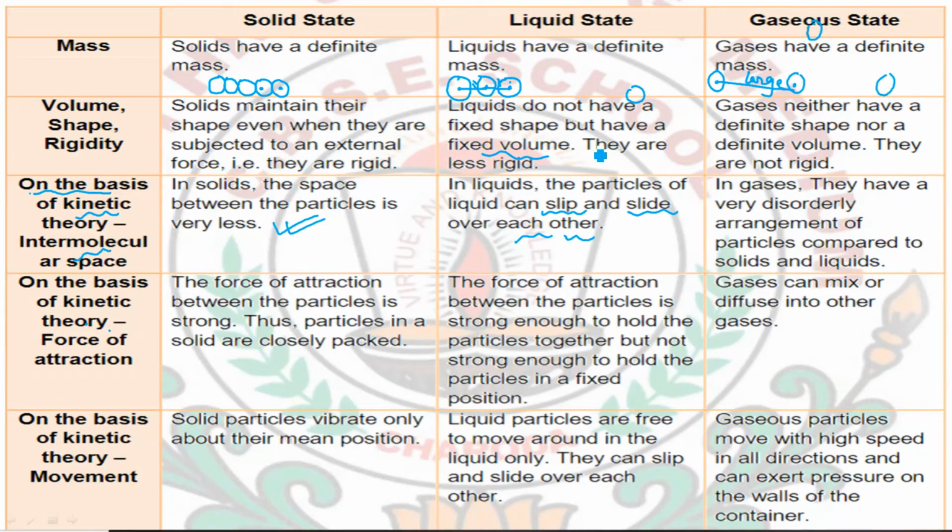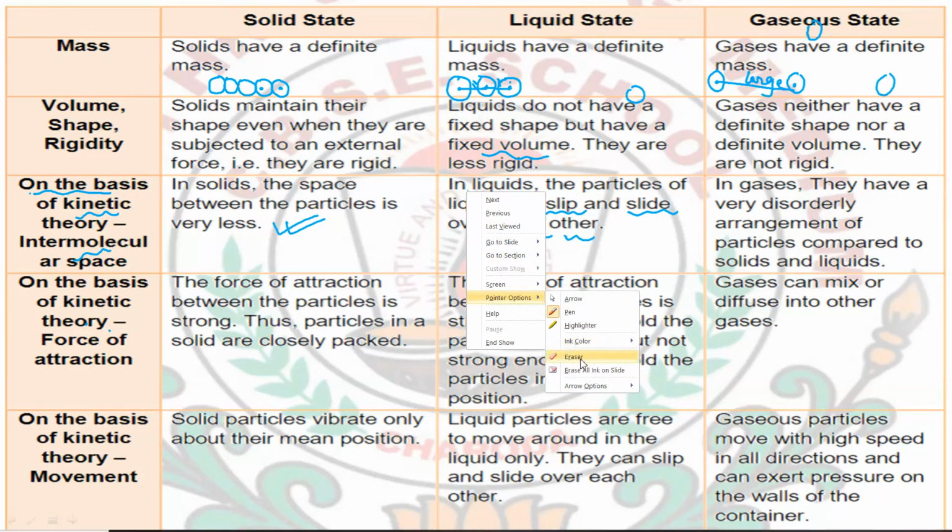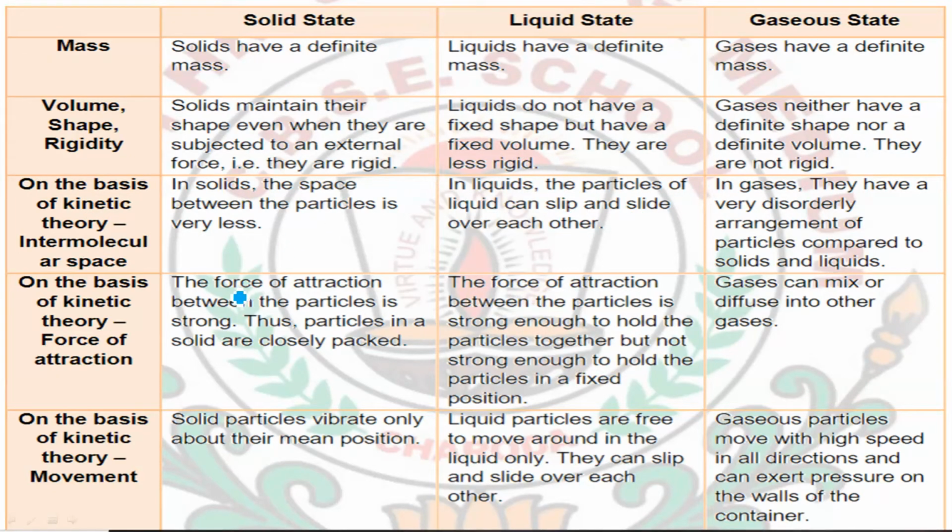Next, we can differentiate them on the basis of the forces of attraction between them. The force of attraction between the particles of solids is strong. As I have told you, the particles of solids are very near to each other, closely packed.